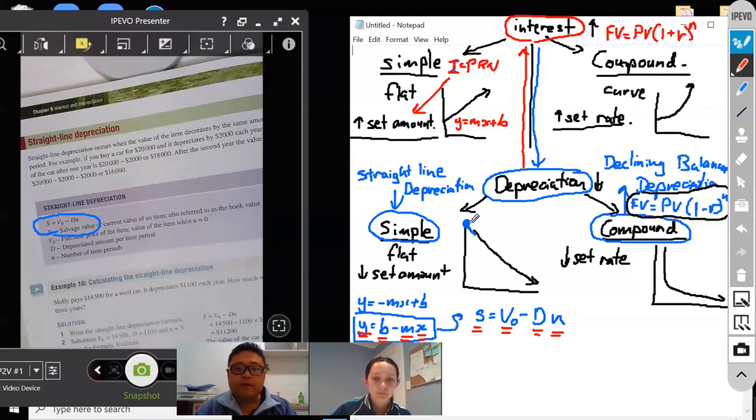So do you see that with depreciation, you've got simple, which is called straight line depreciation, which is a straight line. And then you've also got declining balance, which is compound interest for depreciation. It's the compound version of depreciation.